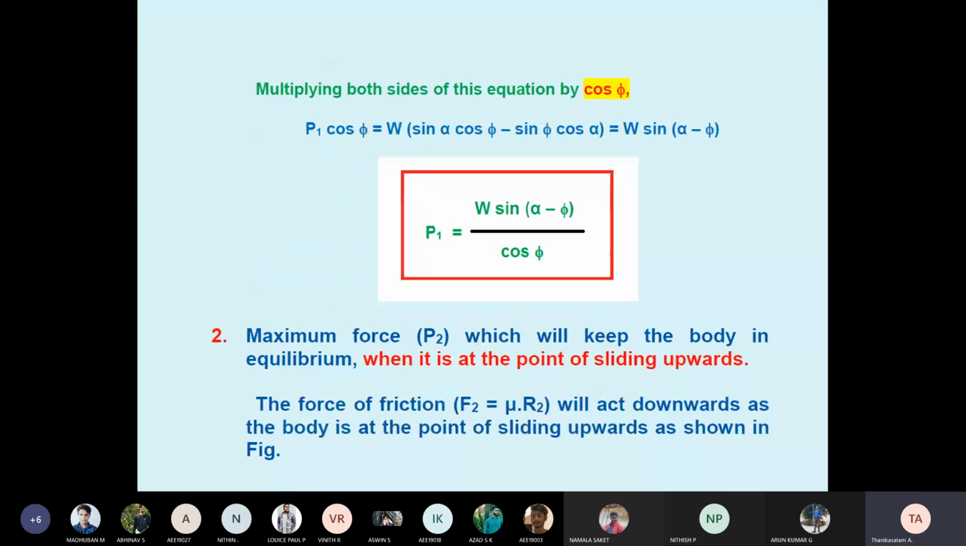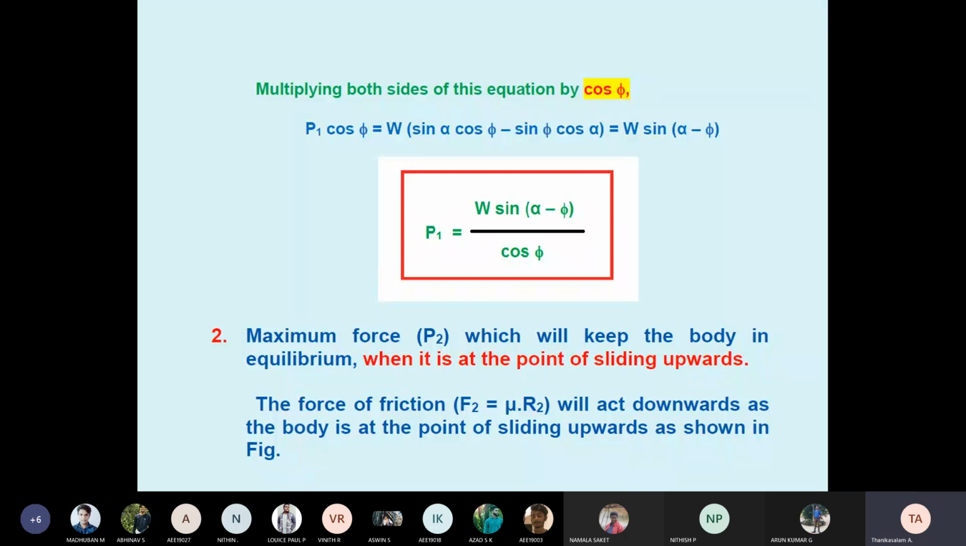P1 equals W sin(alpha minus phi) divided by cos phi. What is phi? Angle of friction. Students, phi equal to the angle of friction. What is the angle of friction formula? Tan phi equal to mu. Remember, students, remember, tan phi equal to mu.